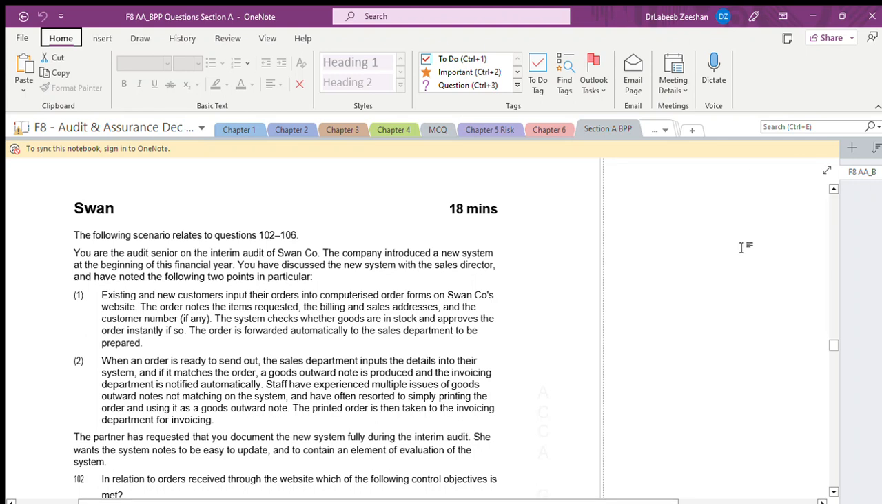Today we are going to be back with the F8 ACCA Audit and Assurance. We are going to cover the multiple choice questions, scenario based. When we are doing this, we are going to cover each and every option, whether it is applicable and what its explanation is, and subsequently we are going to select the one.